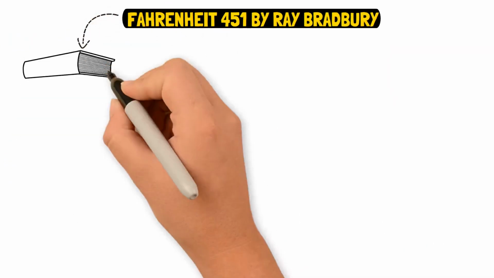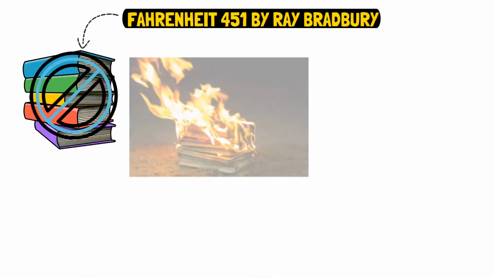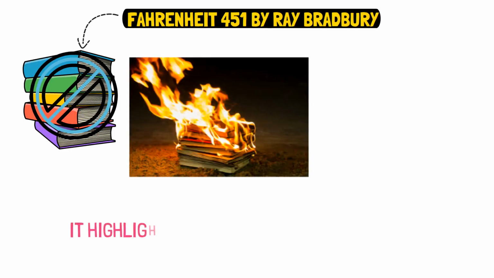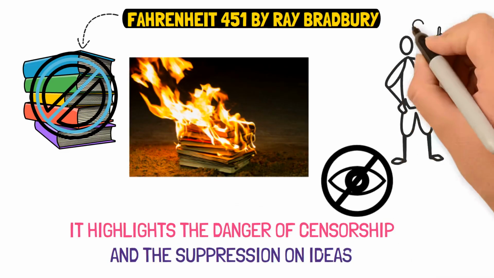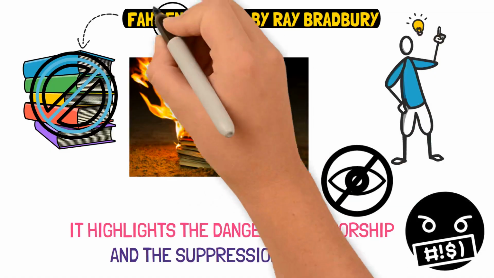Fahrenheit 451 by Ray Bradbury. Fahrenheit 451 depicts a future where books are banned and firemen burn any that are found. It highlights the dangers of censorship and the suppression of ideas. Its themes of censorship, anti-establishment ideas, and offensive language led to its banning.